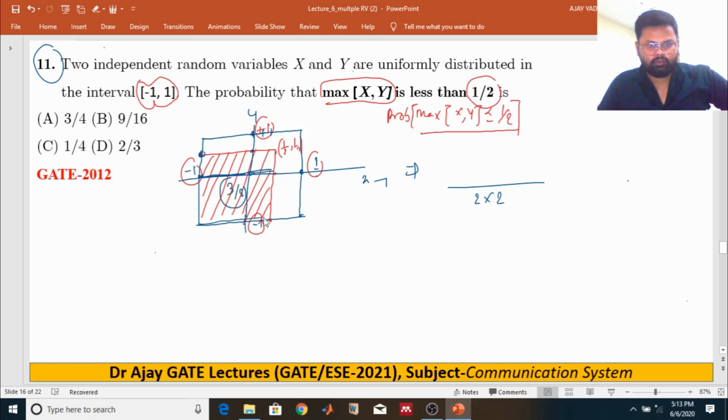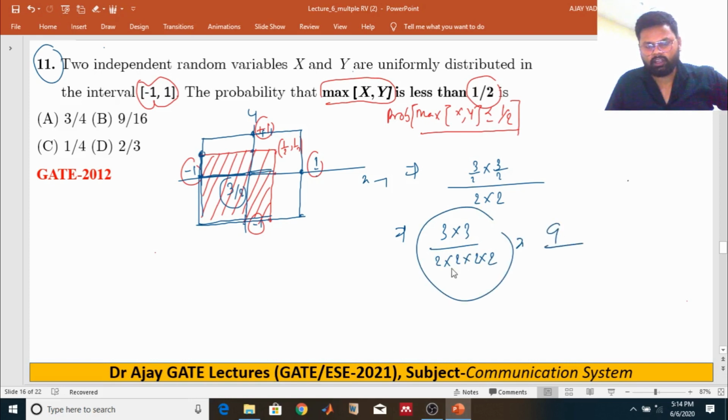So this one is 3 by 2, and this one is also half and 1, so 3 by 2. So 3 by 2 multiplied with 3 by 2, divided by 2 times 2. So what is your answer? This is 9 upon 16. 9 upon 16 is your correct answer, right?